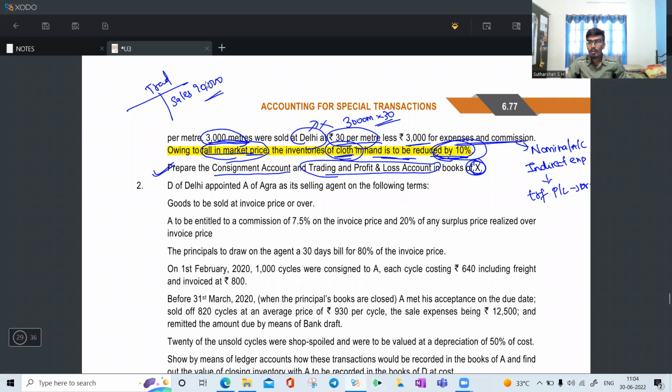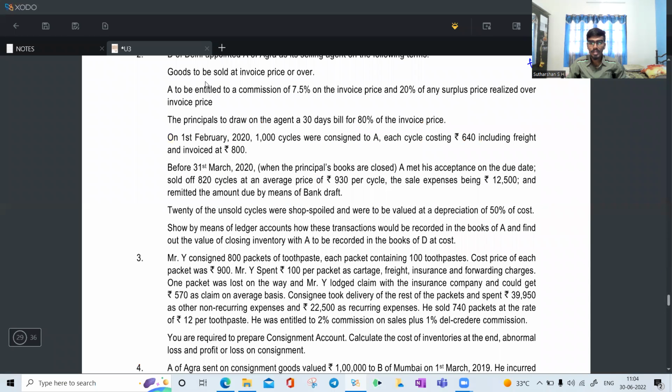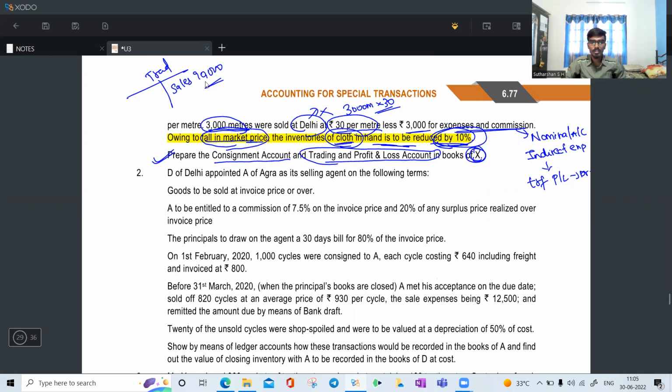Then question number 2 is your homework. Just write question number 2 and question number 3. Question number 2 and question number 3 are your homework.